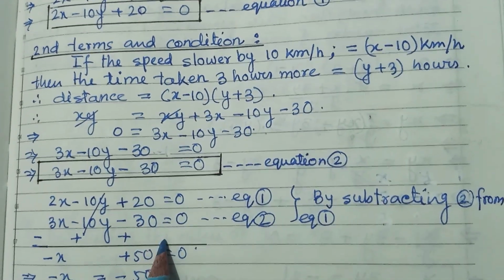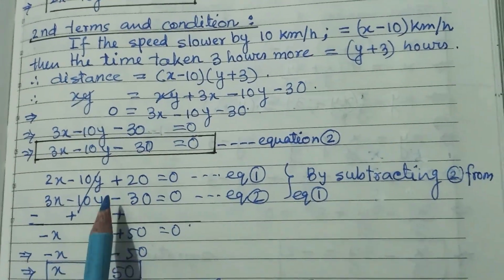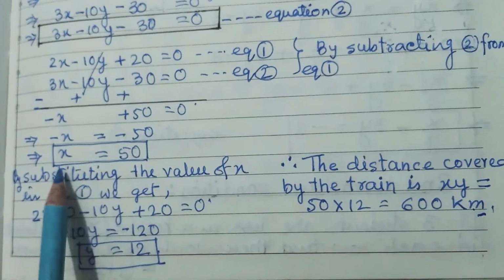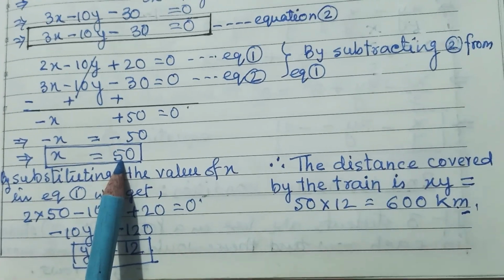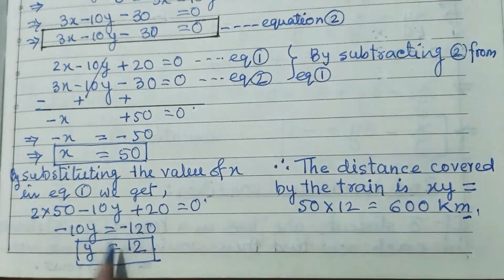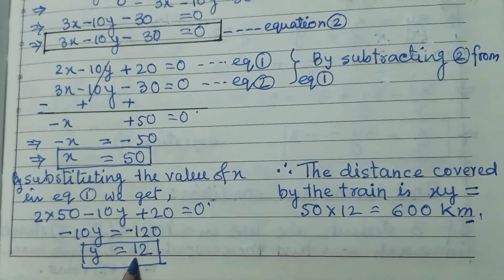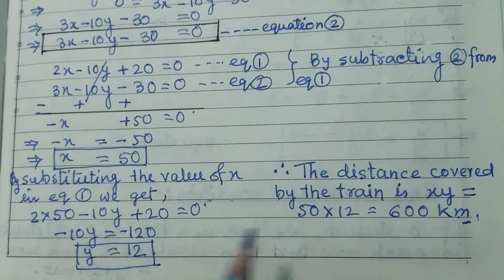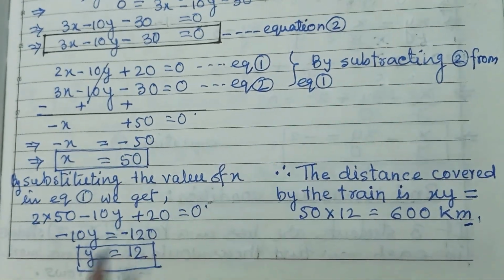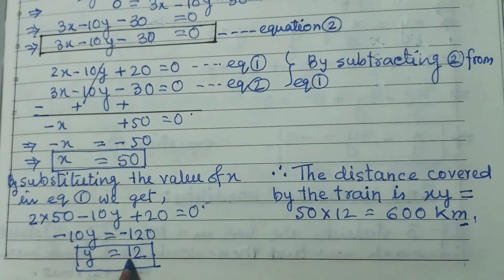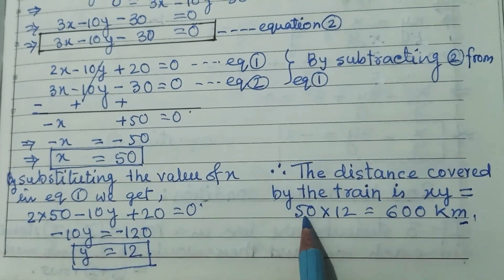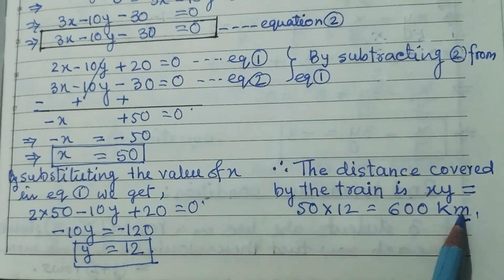Now, by elimination method, you can solve it. We are getting x equal to 50. And second, by substituting this value of x, we got y is equal to 12. That means the speed is 50 km per hour and time is 12 hours. So, distance is equal to xy. So, it is 50 into 12, it is 600 km.